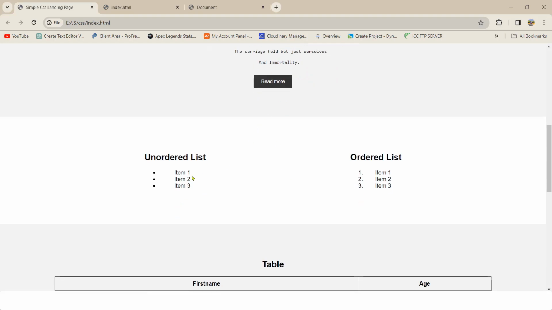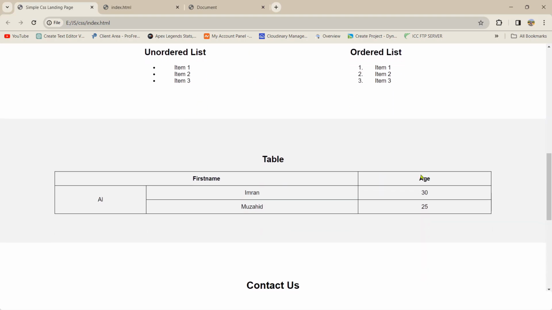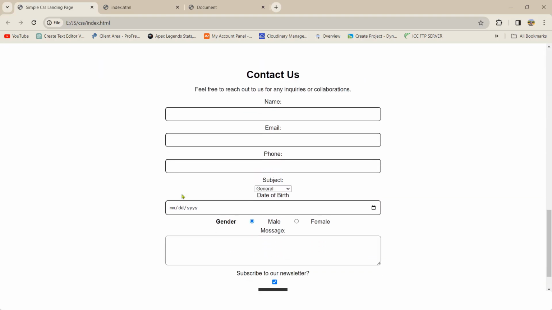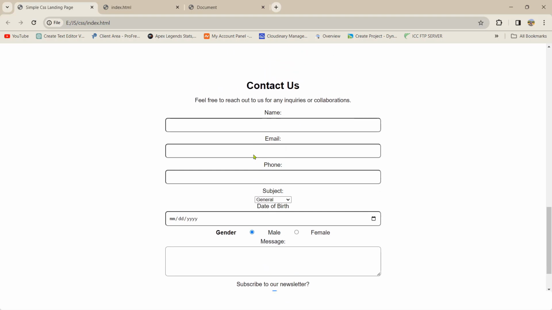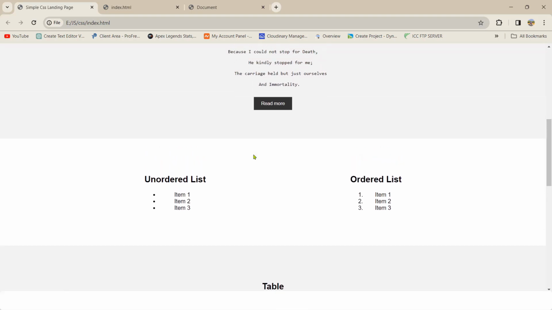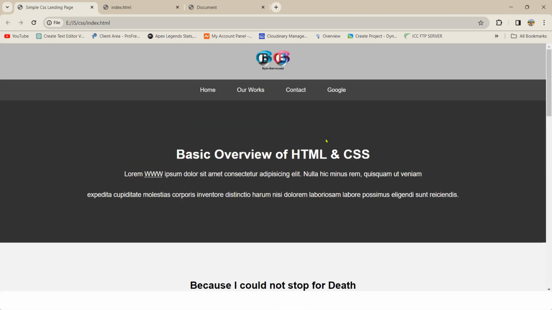We'll have the button, unordered list, ordered list, table and table span, row span, column span, and lastly we will have this form. At the same time we will use a little bit of CSS styling, so that we can see how CSS works along with HTML.